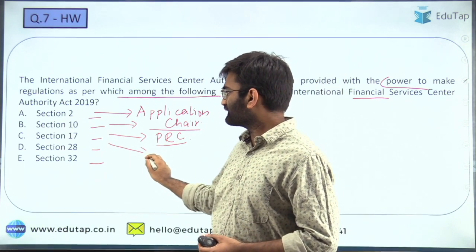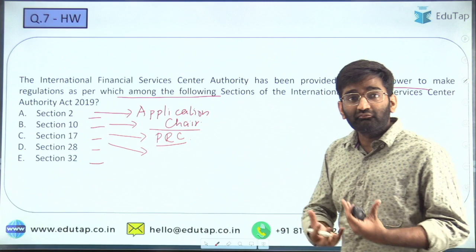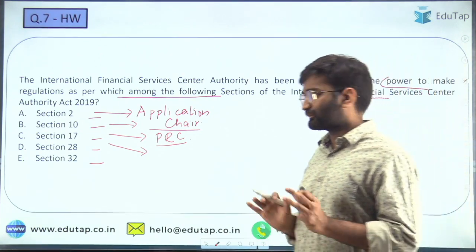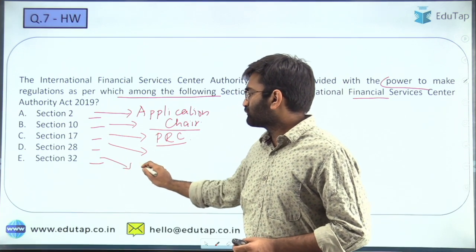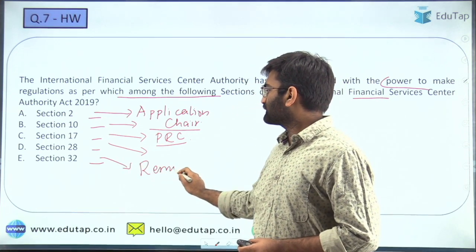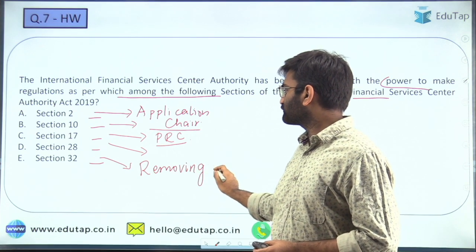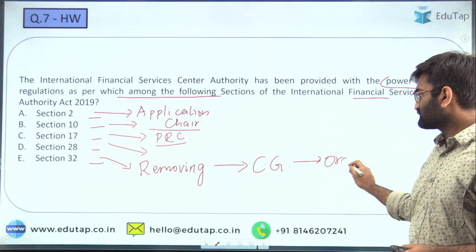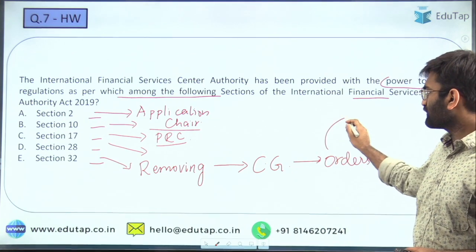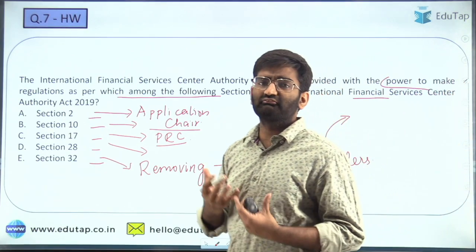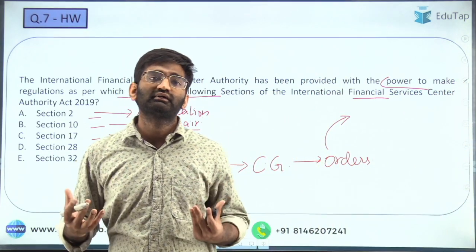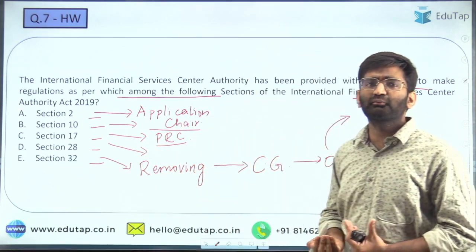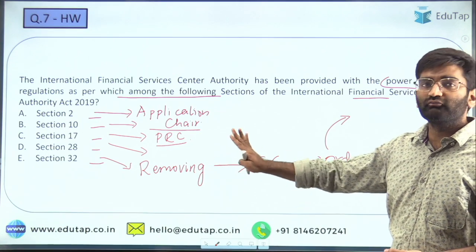Yes, section 28 is something that talks about the provisions with respect to the power that the IFSC as an authority has got to make regulations. 32 talks about removing difficulties with respect to the implementation of these acts, and the power to remove difficulties has been given to the central government by issuing orders in this regard. Okay, whenever we have a new legislation, we have new things coming up, there might be difficulties and the central government might be required to step in, and this the central government does as per section 32 of this specific act.